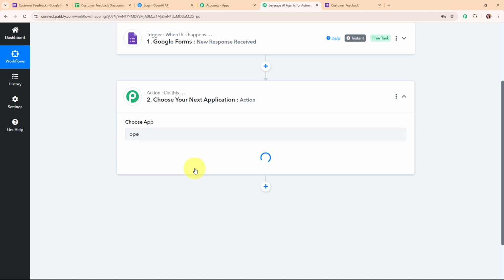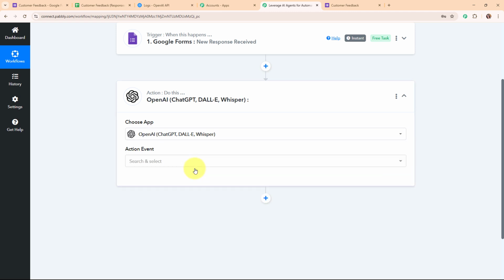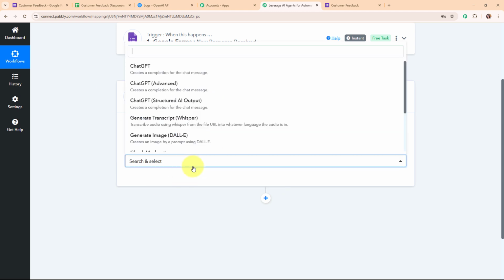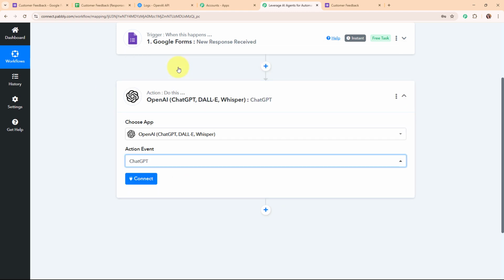So OpenAI is a company that develops advanced AI tools and models like ChatGPT. People use OpenAI to create content, write code, answer questions, and even generate creative ideas. So in my OpenAI action step, I'm going to select my action event as ChatGPT, so that by using this particular model, OpenAI should generate the categorization of the customer feedbacks.